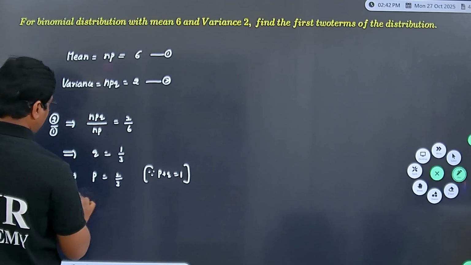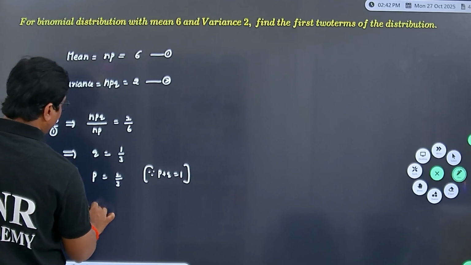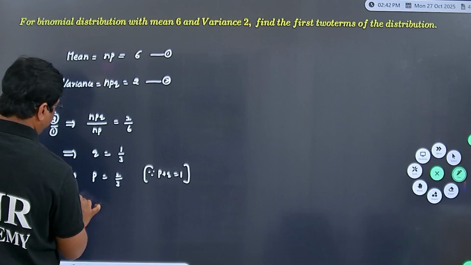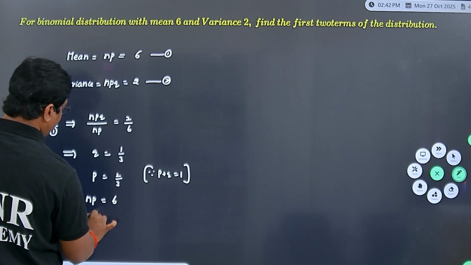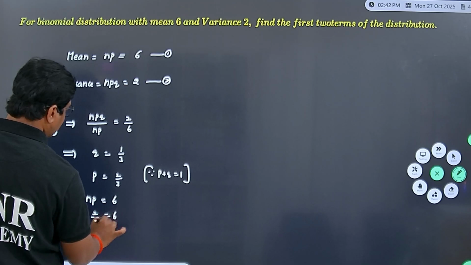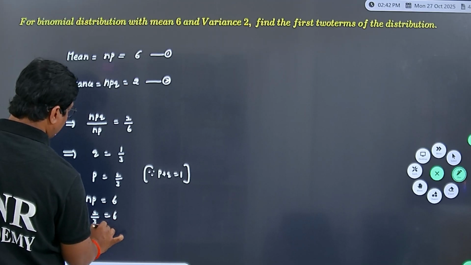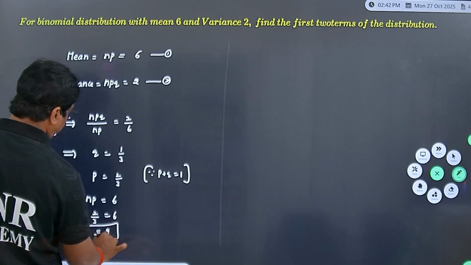Next the value of n. Since np is 6, n into 2 by 3 equal to 6, n value becomes 9 here.